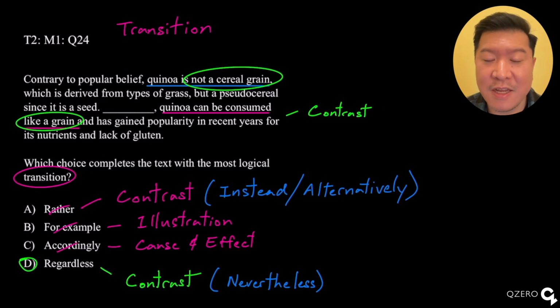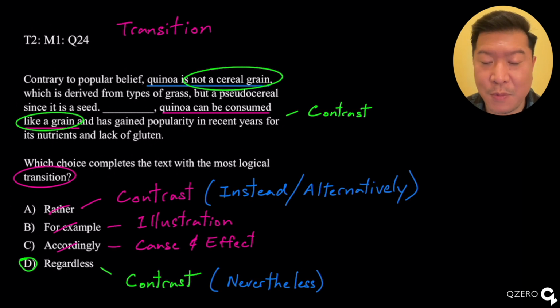Now, Alpha is a transition of contrast, but rather works more like instead or alternatively. So it should introduce an alternative to the previous sentence. But this should be a more general type of contrast, like however, or something that shows like in spite of this, which is what Delta shows.